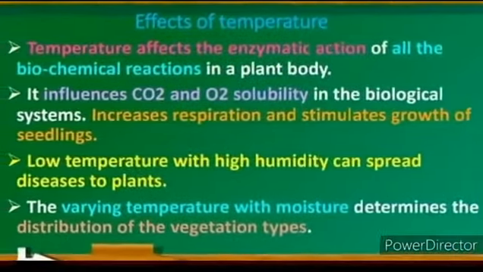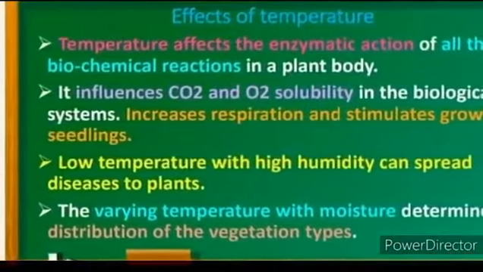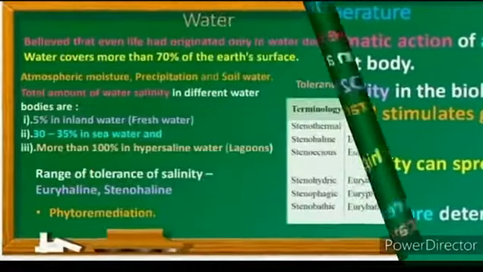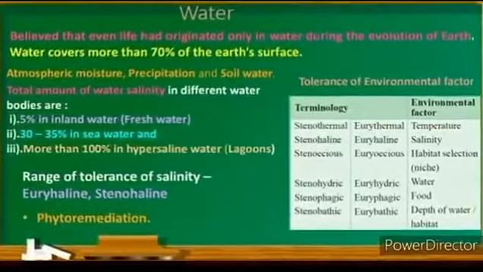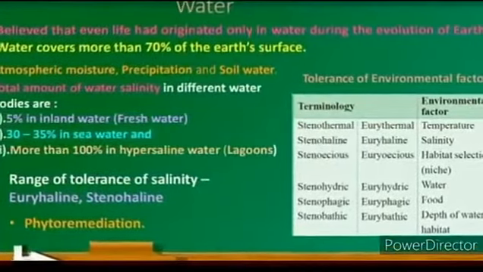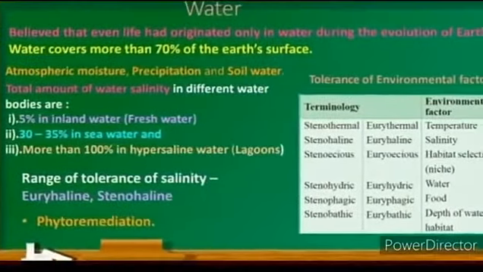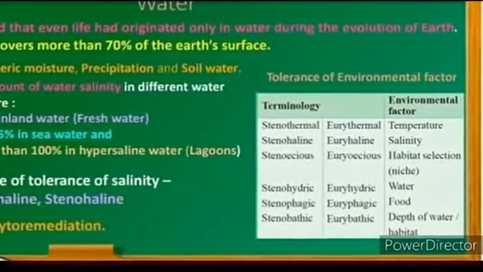Next, we are going to see the next ecological factor, which is water. Water is one of the most important climatic factors. It affects the vital processes of all living organisms.